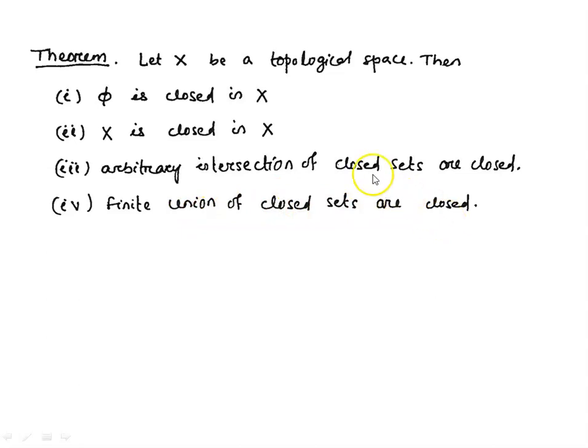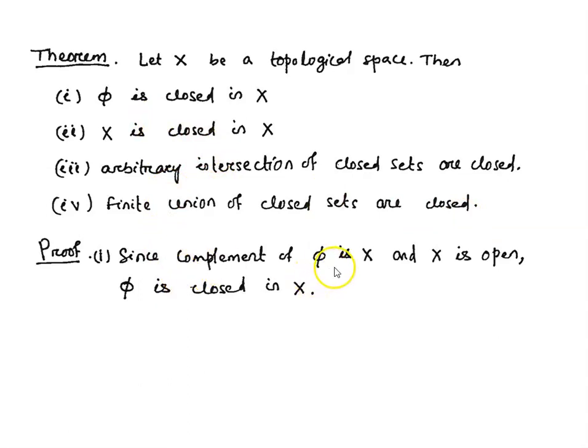In case of a topological space, we know that empty set is open, whole space is open in X, arbitrary union of open sets is open in X, and finite intersection of open sets is open in X. But here in the closed set case, we have to prove that arbitrary intersection of closed sets is closed and finite union of closed sets is closed. Let us prove it one by one.